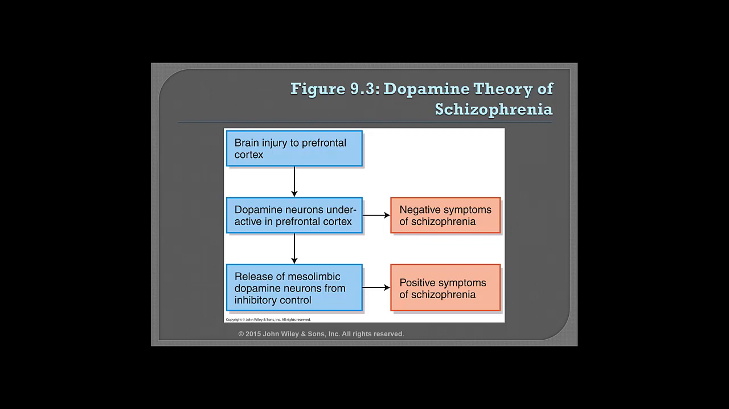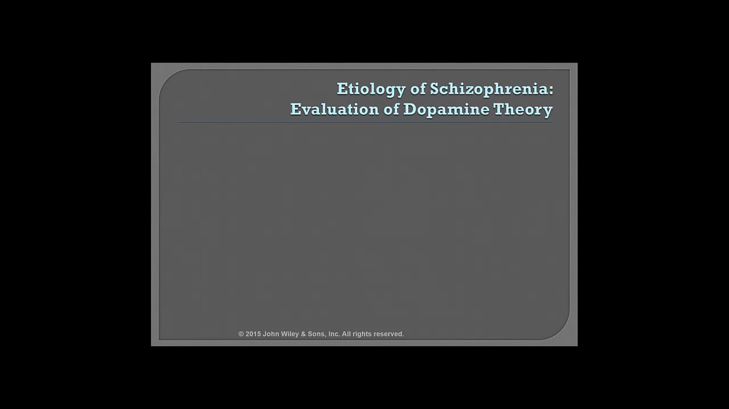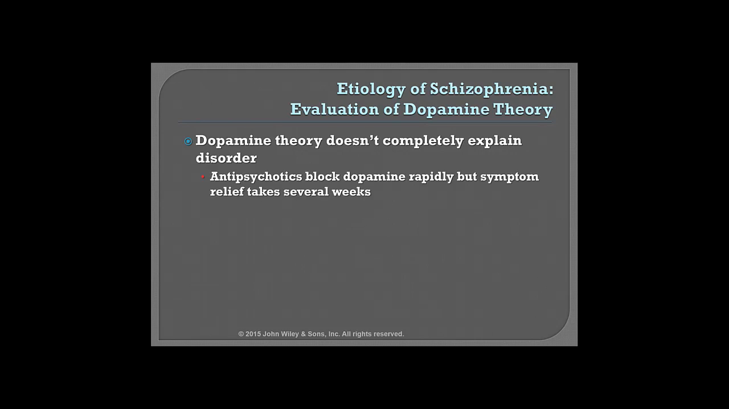So as we continue to evaluate the dopamine theory, we know that it doesn't completely explain the disorders. The antipsychotics block dopamine rapidly, but the symptom relief can take several weeks. And to be effective, the antipsychotics must really reduce the dopamine activity to below normal levels. It's a very complex disorder. We don't fully understand how the medications work, and there's probably more than one neurotransmitter involved.